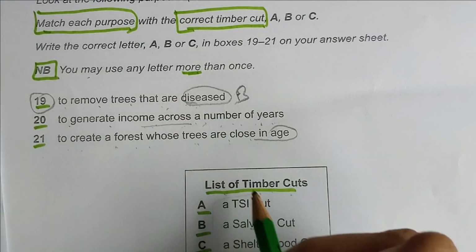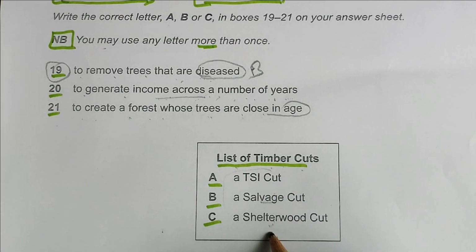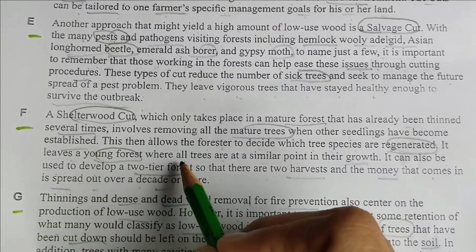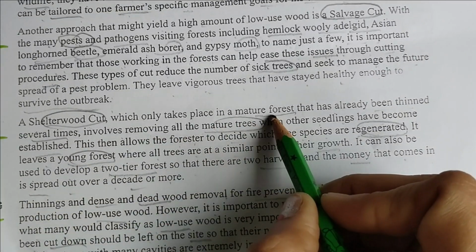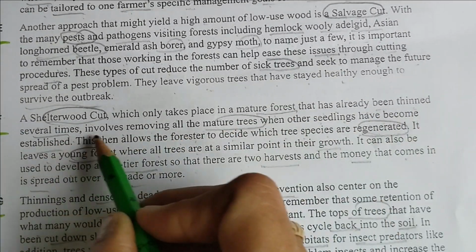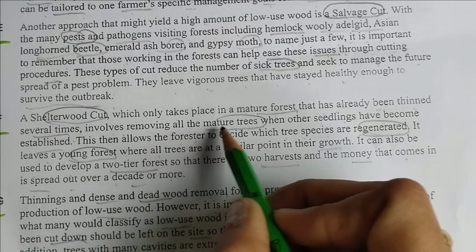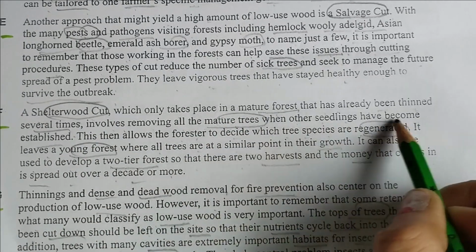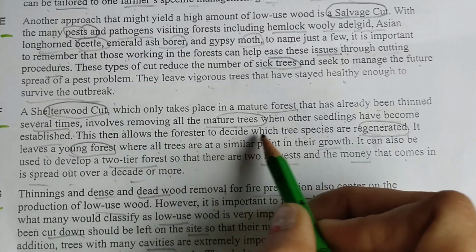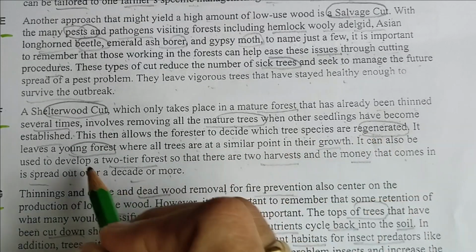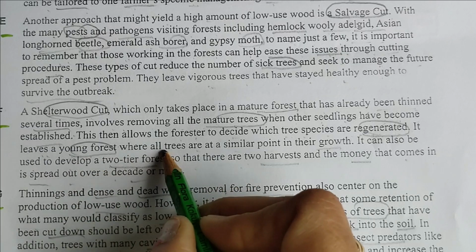Okay. Now coming to this third one, shelter wood cut. So it is given over here, which only takes place in a mature forest that has already been thinned several times, involves removing all mature trees when seedlings have become established. This then allows the foresters to decide which trees are regenerated. It leaves a young forest where all trees are at a similar point in their growth.